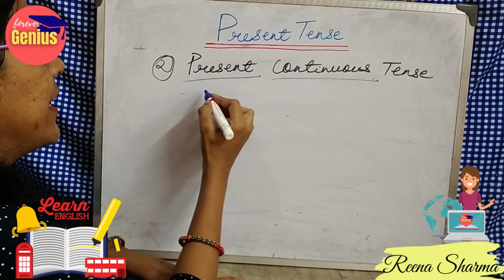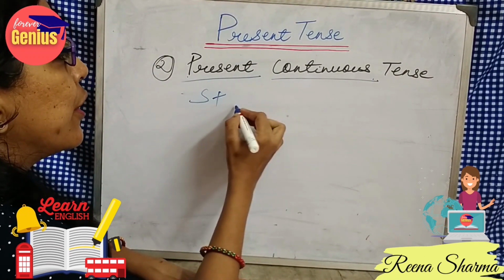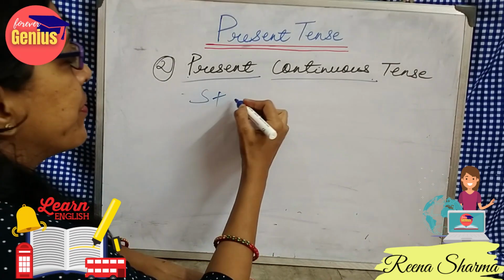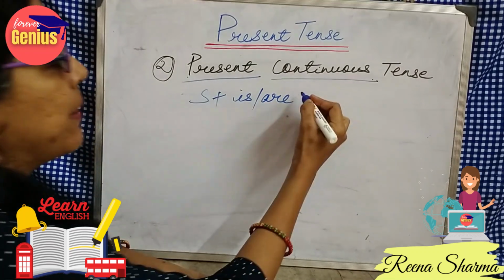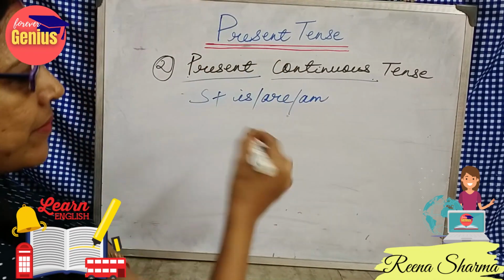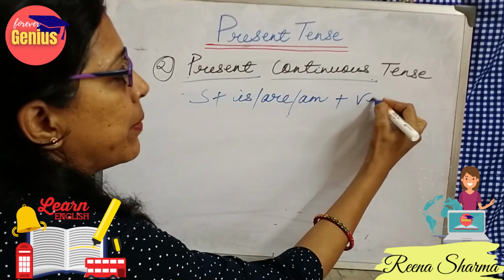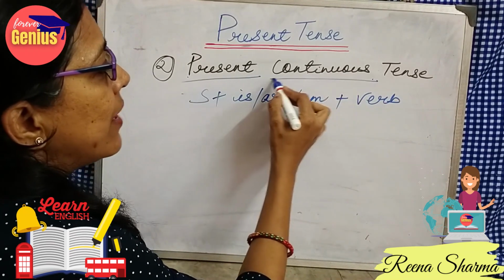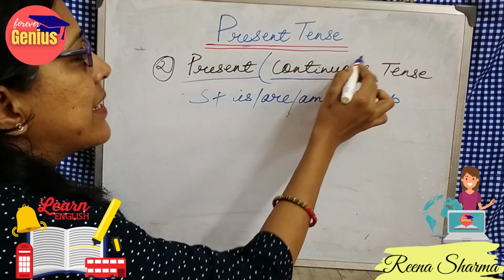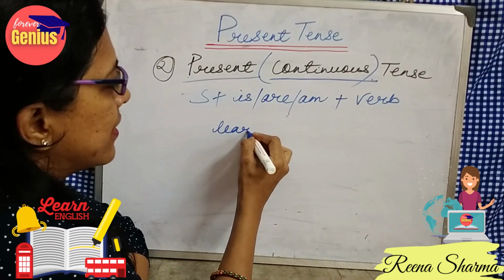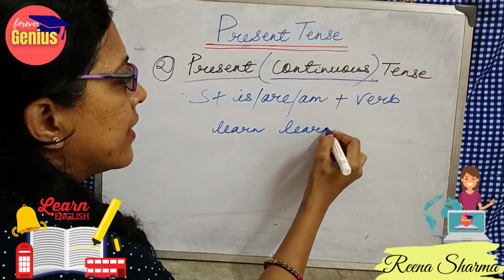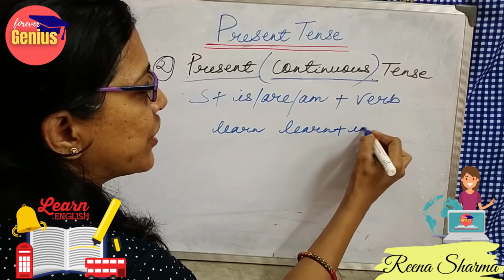In this case, it will be subject plus helping verb, is or are, depending upon the sentence, plus verb. So see, the verb is in continuing form. How will I understand that it is continuing? If I say learn, I add ing to it.